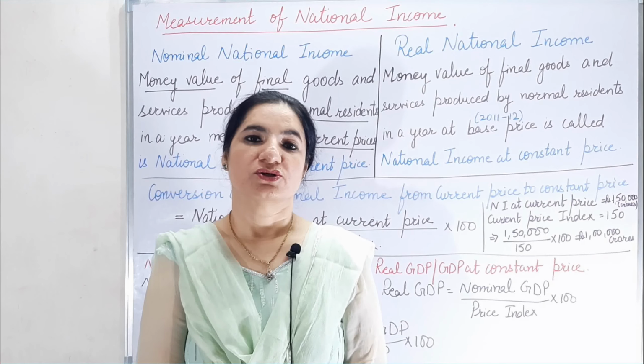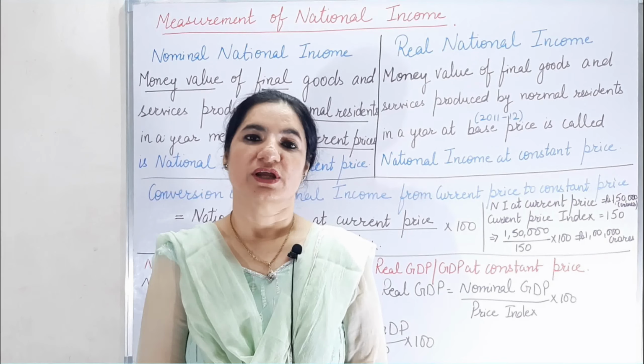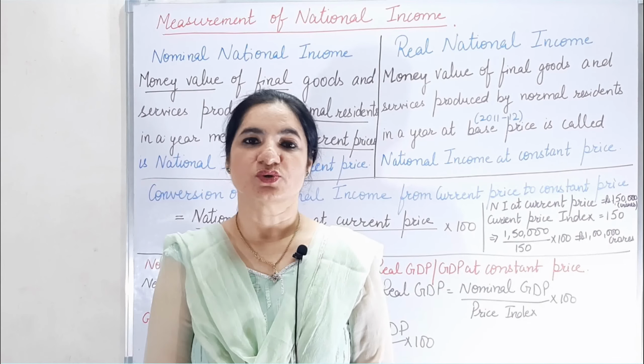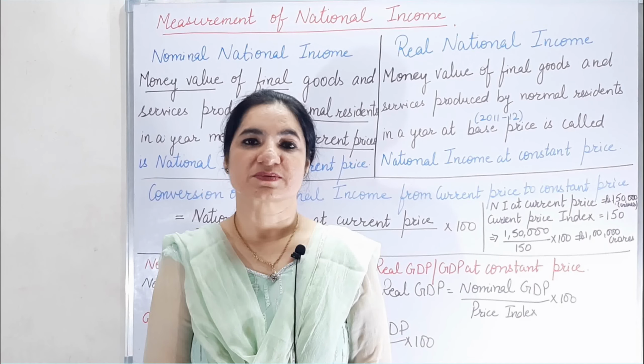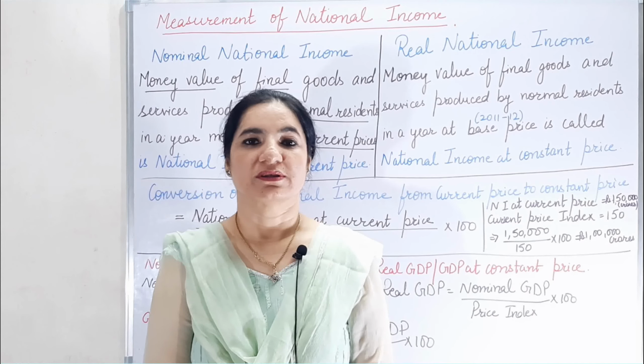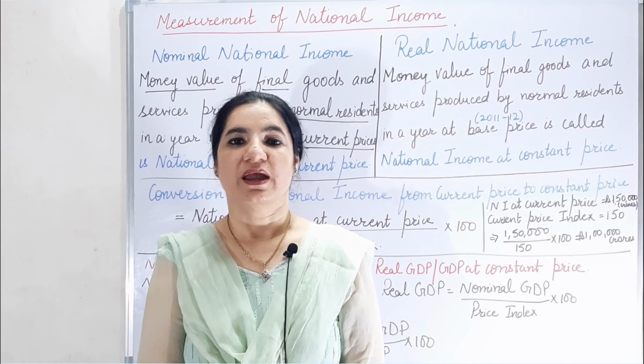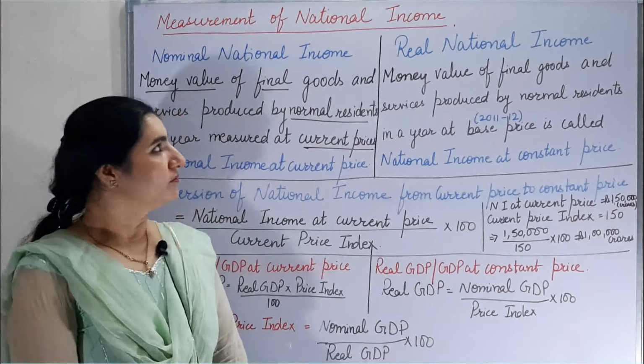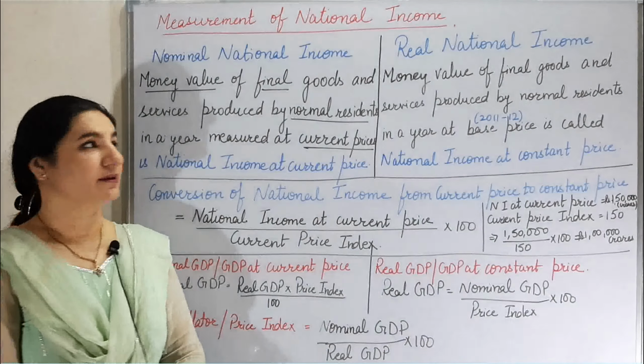Today I am going to explain how we are required to convert the national income, if it is given at a constant price, to its current price, or if it is given at current price, how we will convert it to the constant price. To learn this, first let me explain the meaning of constant price national income and income at current price, or we can say the real income and the nominal income.